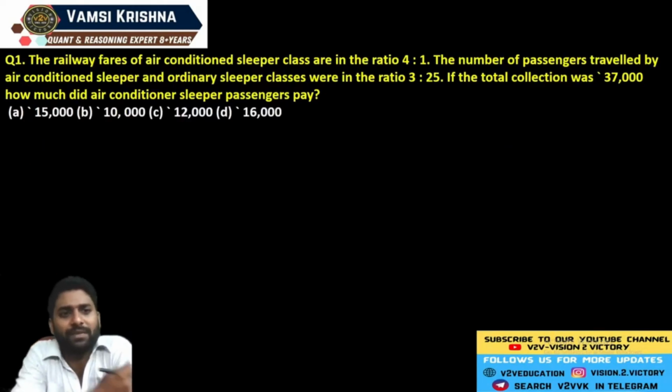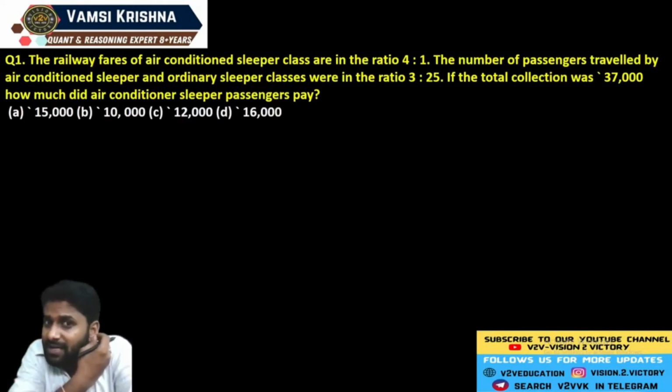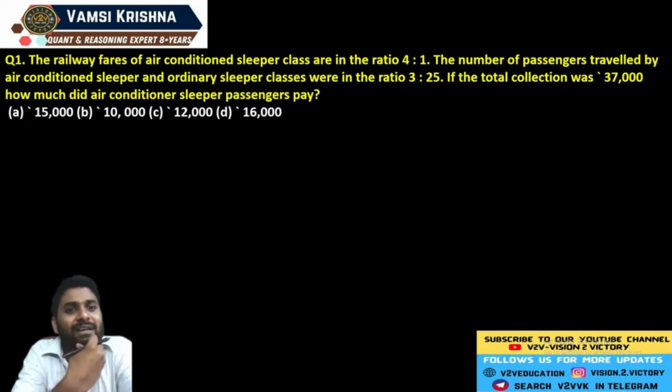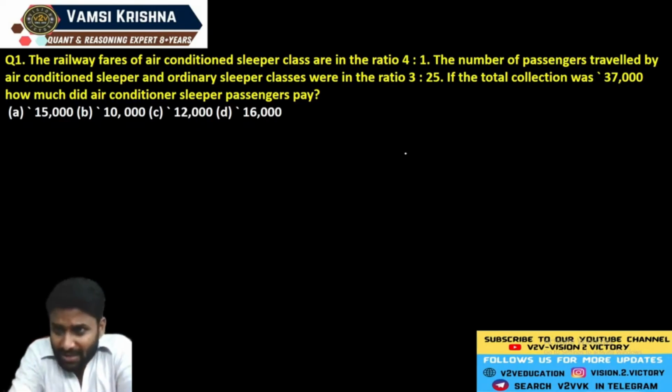Just go through the data. The railway fares of air-conditioned sleeper class and ordinary sleeper class are in the ratio of 4:1. If the number of passengers traveled by air-conditioned sleeper and ordinary sleeper classes were 3:25, and the total collection is 37,000, then how much did air-conditioned sleeper passengers pay?